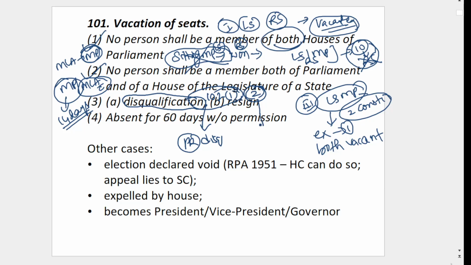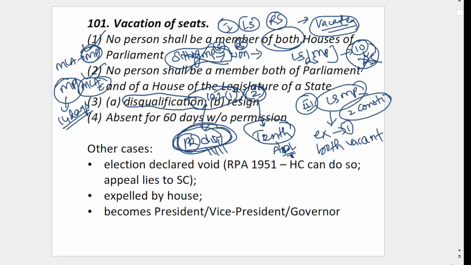Clause 2 refers to the 10th schedule. This we will discuss. Under 102 Clause 1, the president can disqualify on certain grounds. And under 102 Clause 2, the 10th schedule, that is the anti-defection law, you can be disqualified under some conditions.